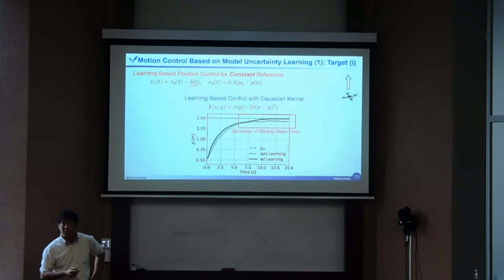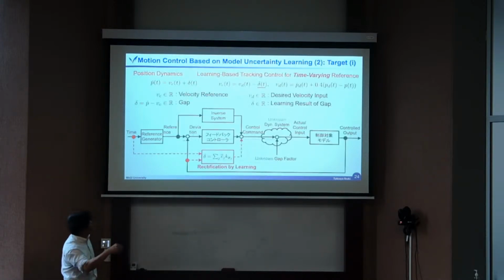Very simple idea. So the next one is the sinusoidal time-varying case. For PD control, we have already learned delta. The same approach: we just cancel out the learning results. Because in this case delta is given as a function of t and position, this can be done here.